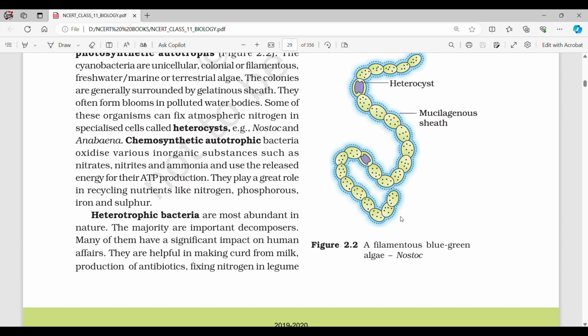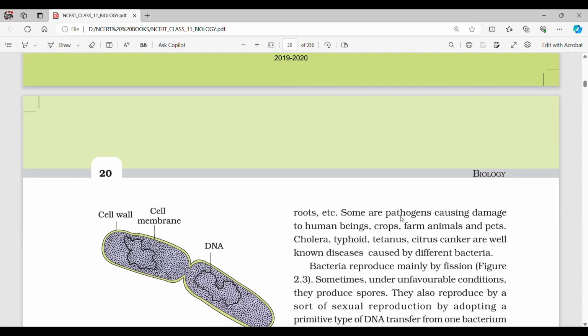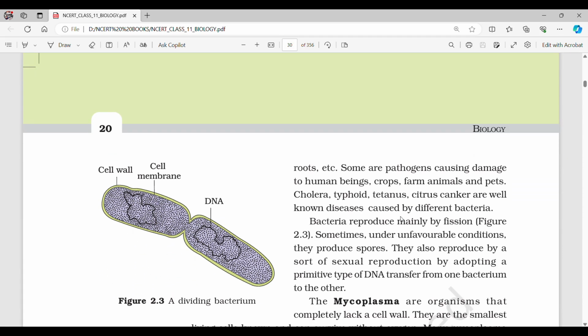Many have a significant impact on human affairs. They are helpful in making curd from milk, production of antibiotics, fixing nitrogen in legume roots, etc. Some are pathogens causing damage to human beings, crops, farm animals, and pets. Cholera, typhoid, tetanus, and citrus canker are well-known diseases caused by different bacteria.